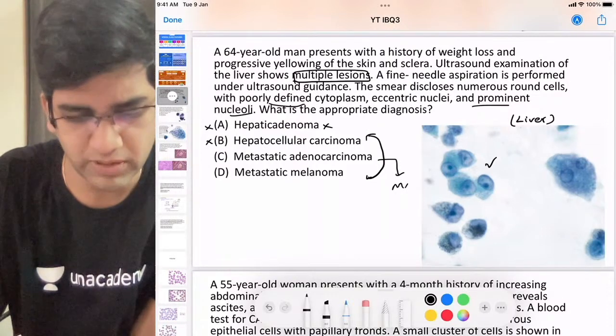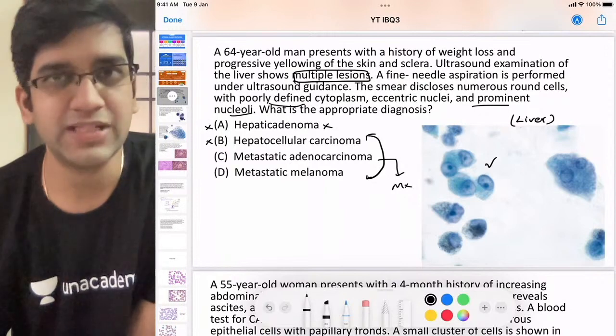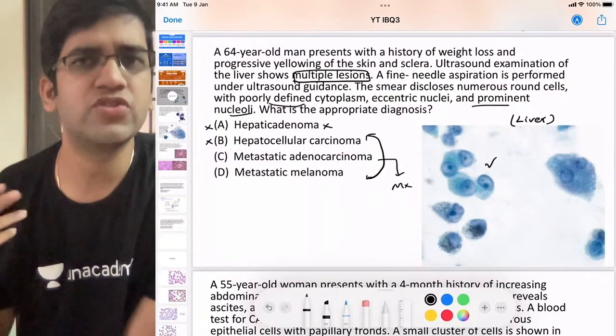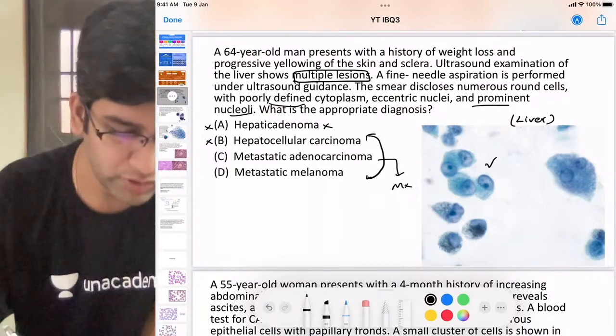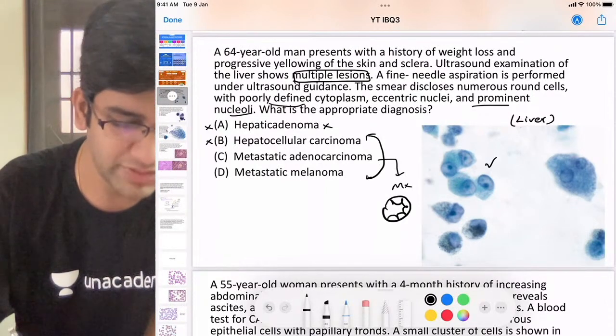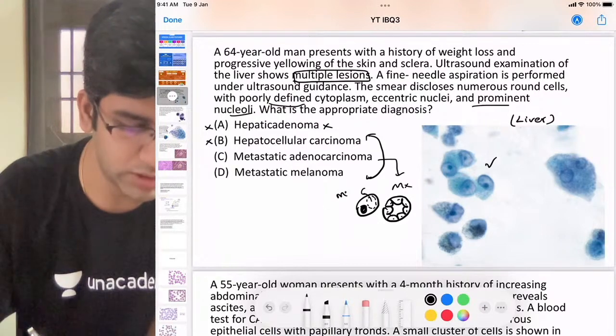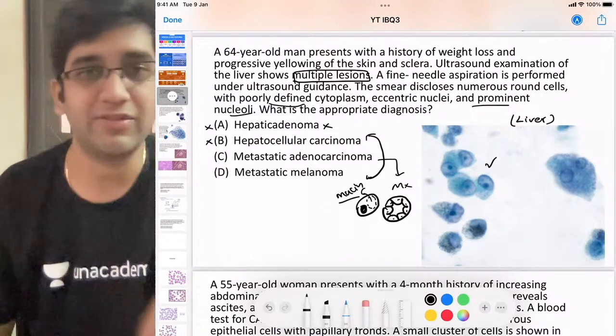For any adenocarcinoma, I need a structure in microscopy. What is that? We should have either glands or mucin, right? Because mucin secreting adenocarcinoma are more common. So to have that microscopy, I should have a well-formed gland, or I should have cells with intracellular mucin. I'm not having anything of that sort. If I have a cell with a completely clear vacuole, I'll call it an intracellular mucin. I don't have mucin, neither do I have glands here, right?